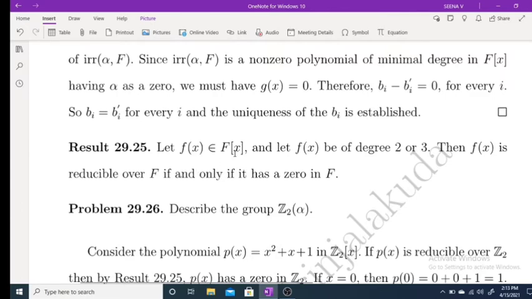Okay. Now moving to the next result. Let f of x belong to F of x and let f of x be of degree 2 or 3. Then f of x is reducible over F if and only if it has a zero in F. This result you have already discussed in your first sum. If f of x is of degree 2 or 3, then f of x is reducible over F if and only if it has a zero in F.